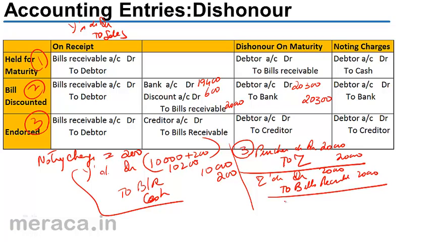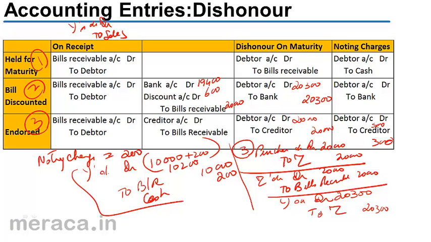X will have to reinstate Y as a debtor. So Y's account debit, bring back Y as debtor, bring back Z as creditor. So Y's account debit to Z, but the amount now would be 20,300, 20,000 the value of the bill and 300 the noting charges. Debtor account debit to creditor with the value of the bill, and again debtor account debit to creditor with the amount of noting charges, 300. This would be the accounting entries in case of dishonor.